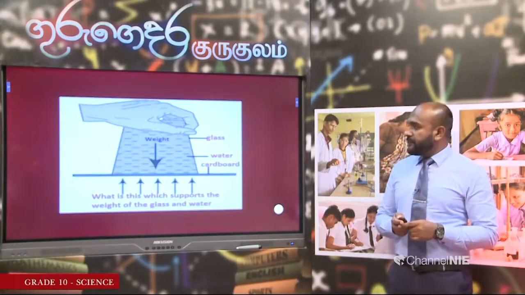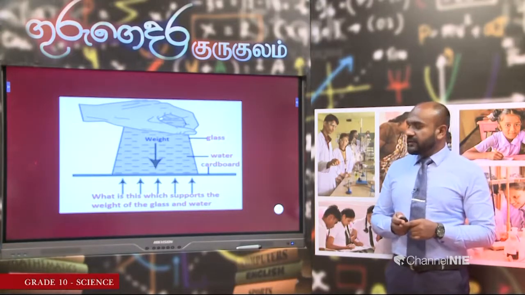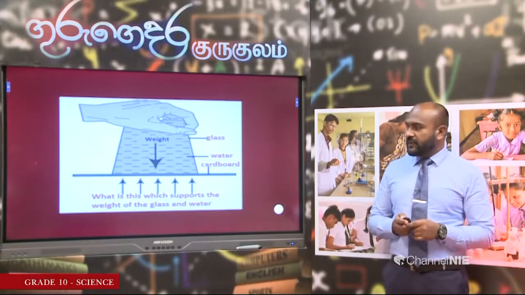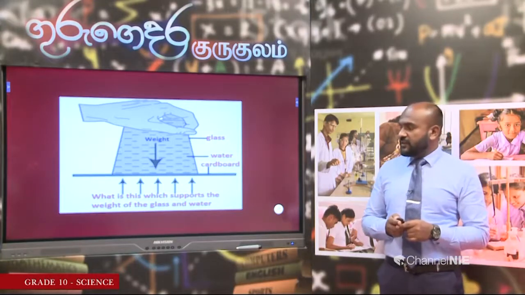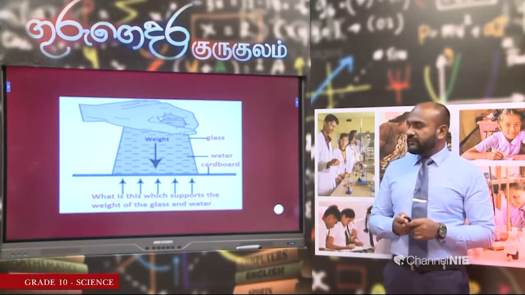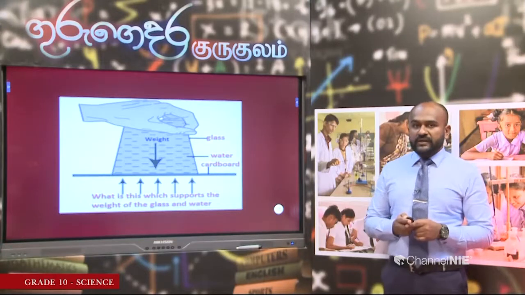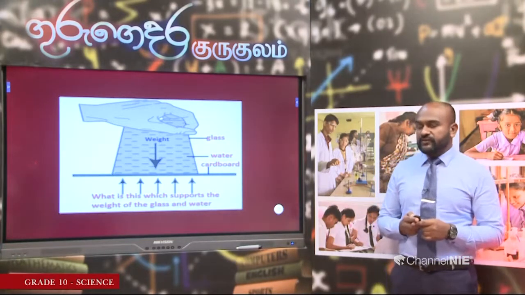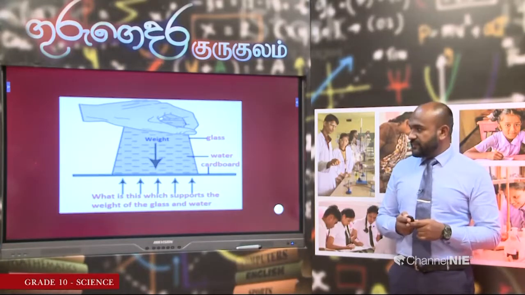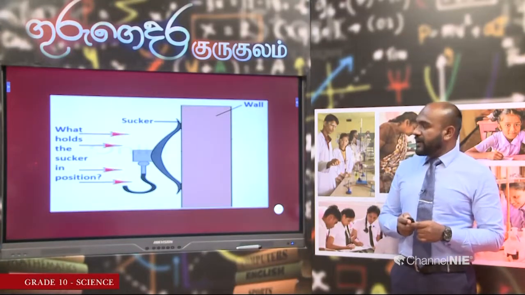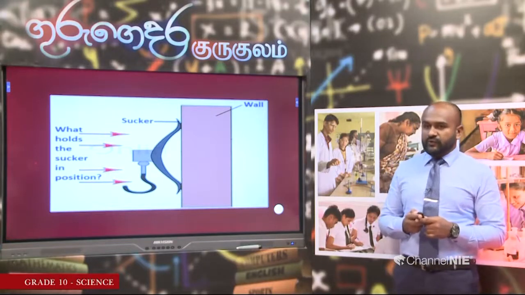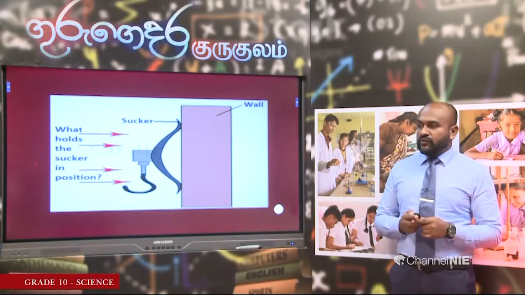Here the cardboard stays without falling for some time, so there should be a force acting upwards on the cardboard which supports the weight of the water and the glass. Where does this force come from? That also comes from the air pressure. When we press a rubber sucker into a place, the air goes out.